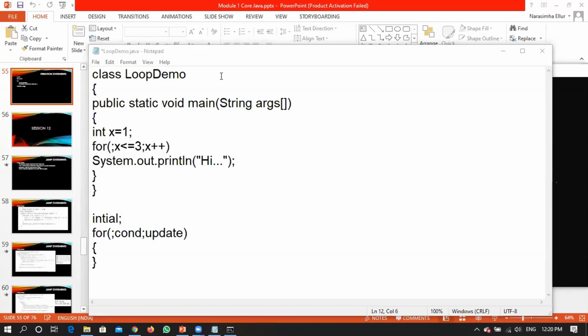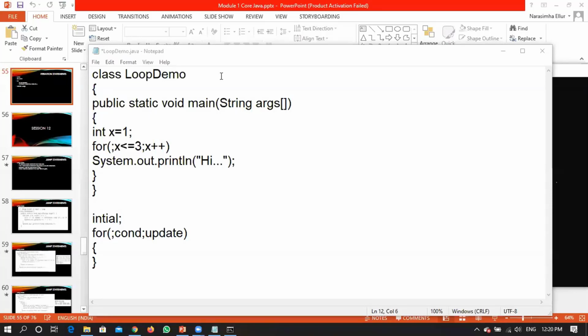Sir, but what about the syntax then? Yes, I'm following the syntax. That is what I'm justifying. I'm following the syntax, I'm not violating the syntax. So can we write all the initial conditions and update outside? See, if you are writing the update outside, then the update will happen only when it comes out of the loop.